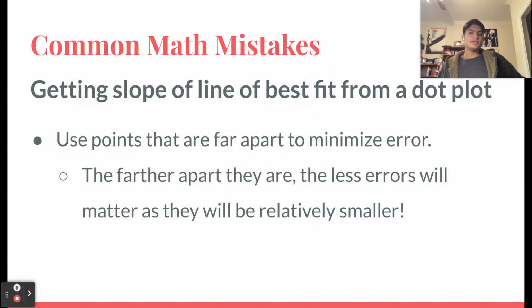Another common mistake is getting the slope of a line or the vector from a dot plot, but using points that are too close. That's the mistake. If you use points that are farther apart, then you'll minimize the relative error. So even if your calculations are a little bit off, because the points are so far apart, that error will be smaller relatively.